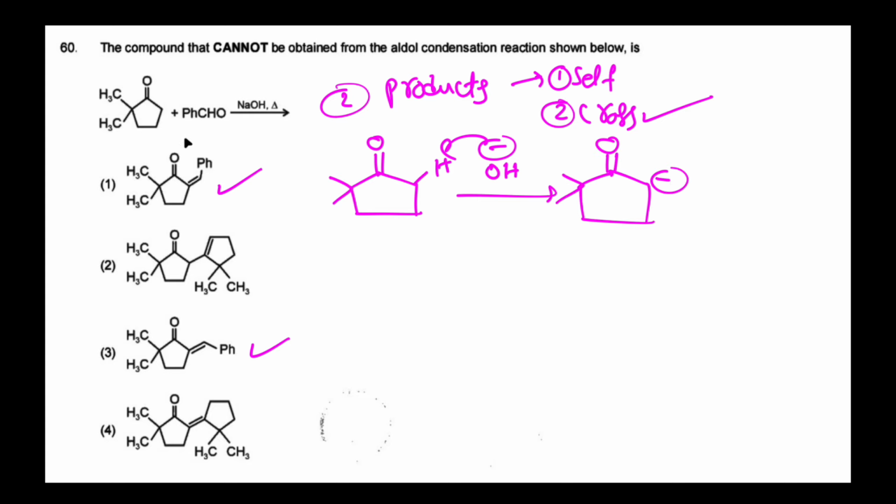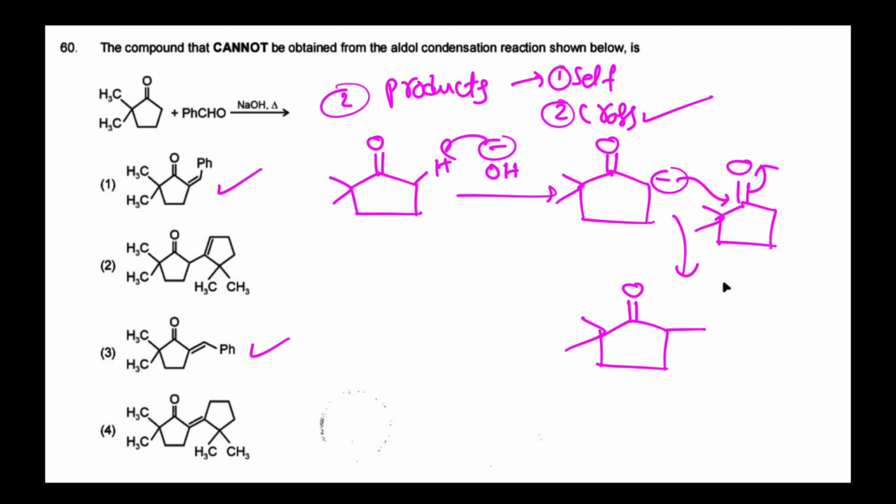Then it is treated with another molecule of the same type, so it is bonded, giving a double bond O, with this molecule bonded to this 5-member ring.